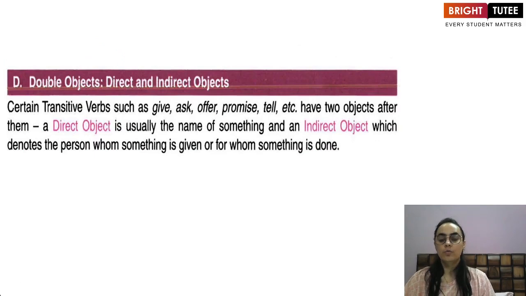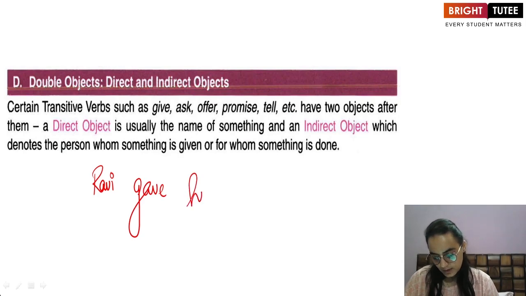Now that we know what is an object, there are a few sentences which can have two objects, out of which one is direct and the other is indirect in nature. For example, Ravi gave him a pen.